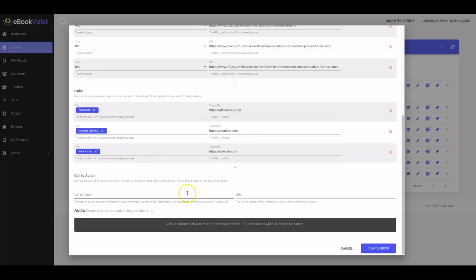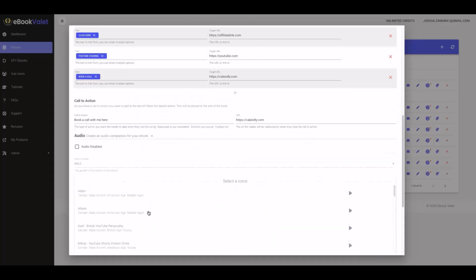Okay, and you'll be able to add up to 3 different monetization options there. And then on top of that, you'll also have a call to action that will be added automatically for you at the bottom of the ebook. So at the end, you can have another call to action, and we'll do something like book a call with me here. Okay, and we'll do the same thing, a Calendly link.